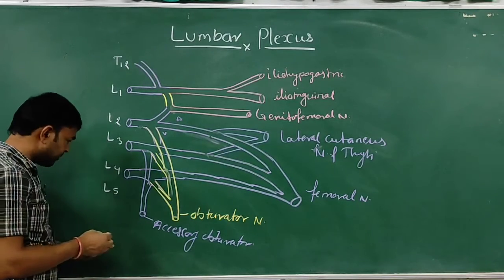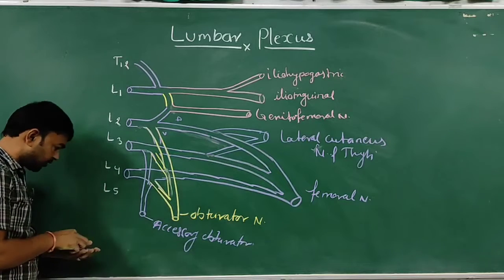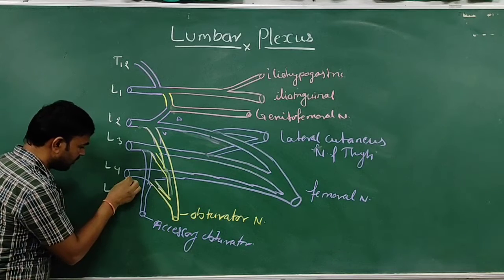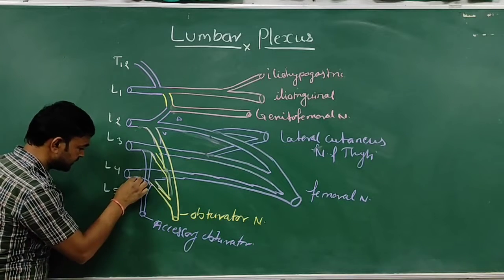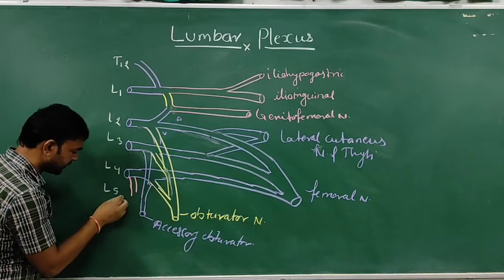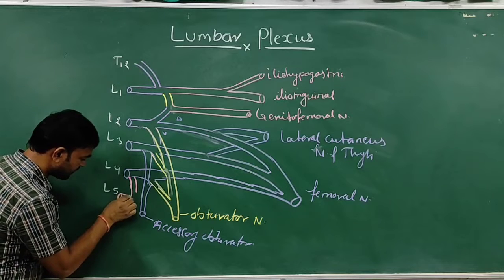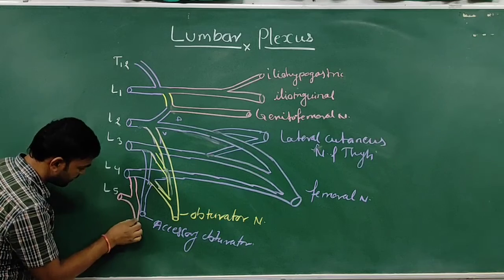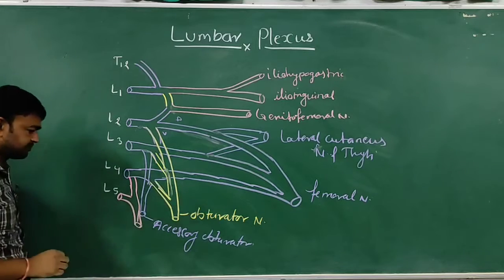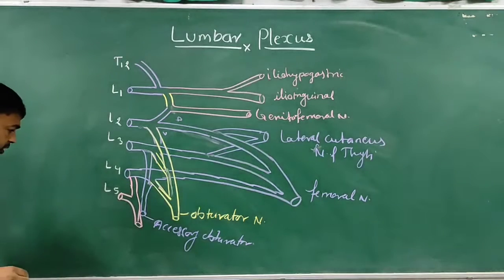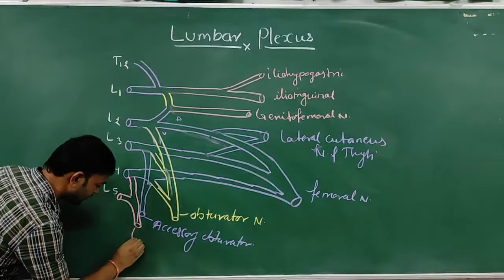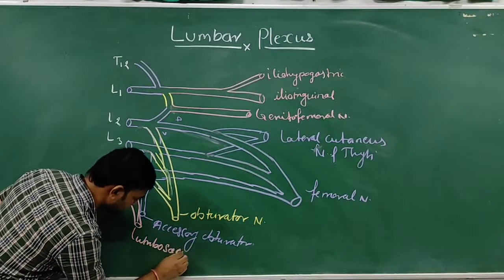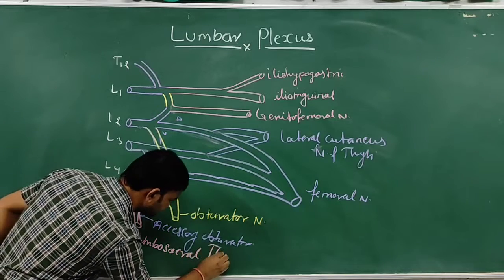Another, there is a small part of the dorsal branch which contributes with the L5 nerve to form the lumbosacral trunk.